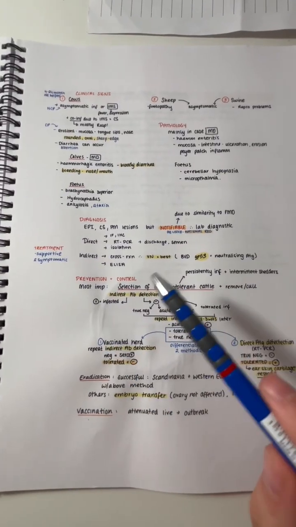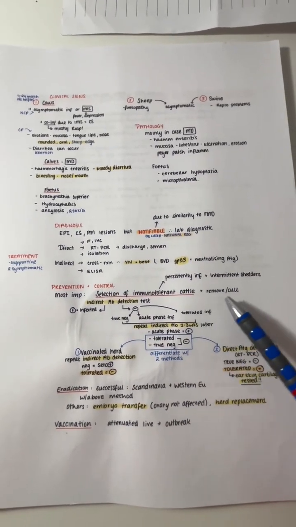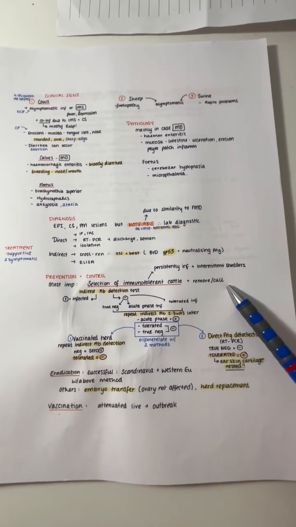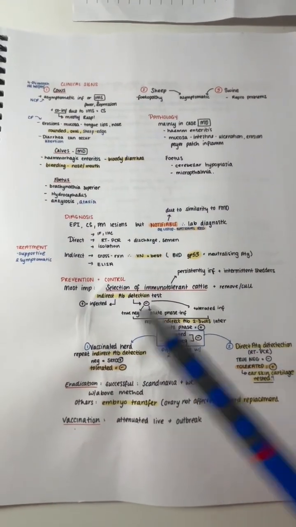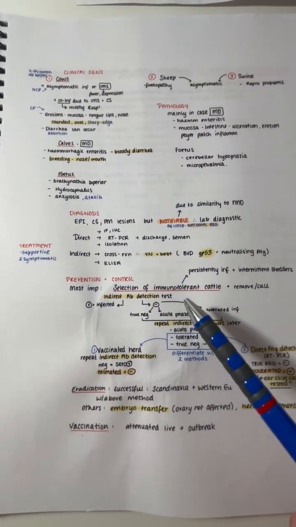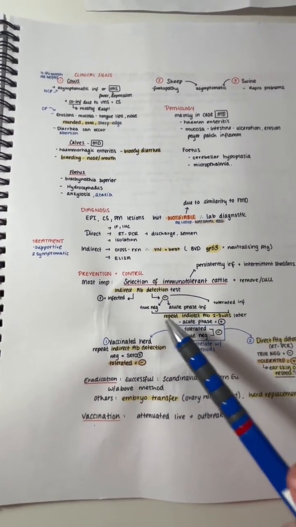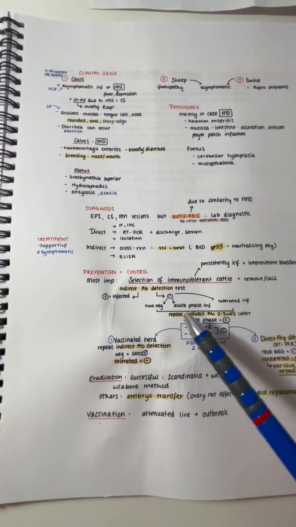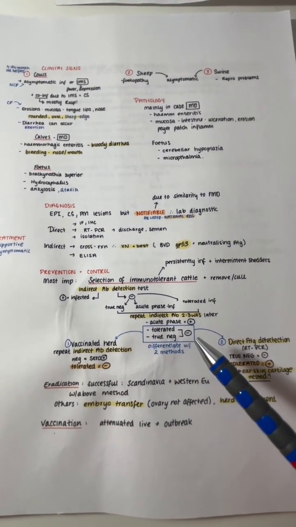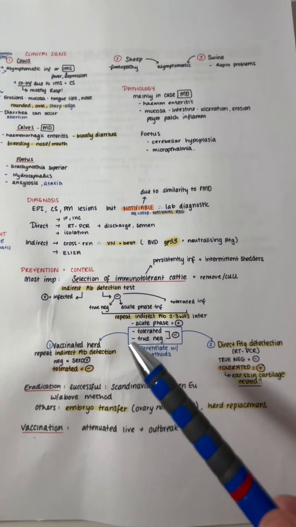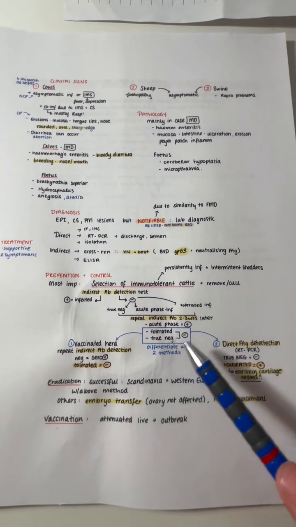For prevention and control, the most important thing we do is selection of immunotolerant cattle, and then cull and remove them from the herd. These animals are persistently infected, and they are intermediate shedders. We can also do an indirect antibody detection test. Infected animals are positive, and then negative animals can be truly negative, or they can have a tolerated infection, or they can be in the acute phase infection. Then repeat the indirect antibody test 2 to 3 weeks later. By this time, the acute phase will be positive. And then the truly negative will be negative, and then the tolerated infection will also be negative.